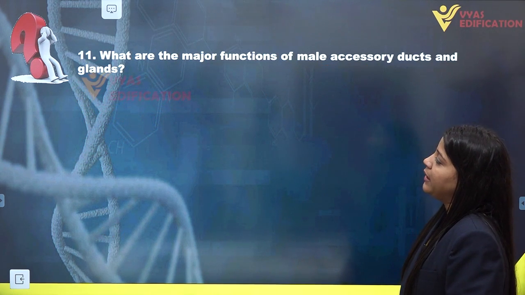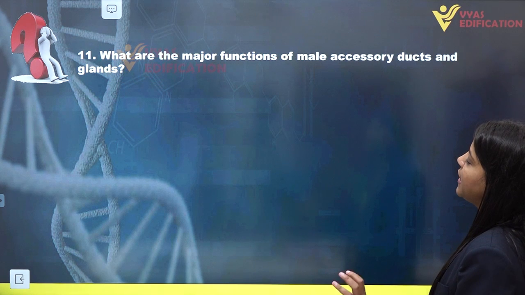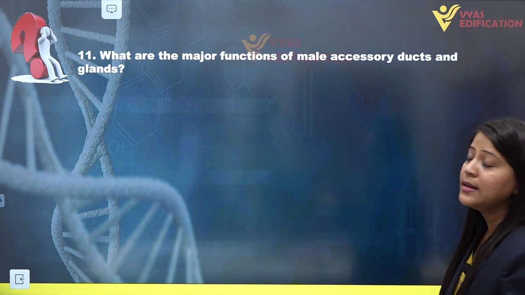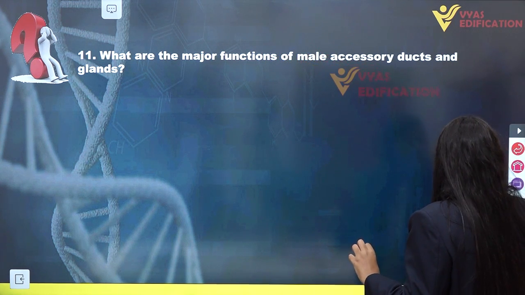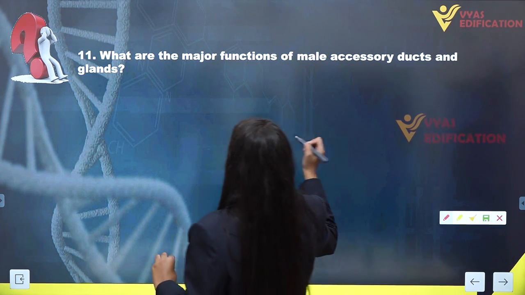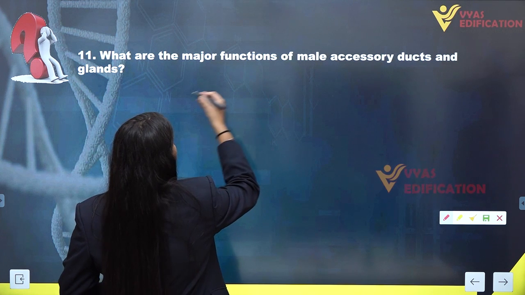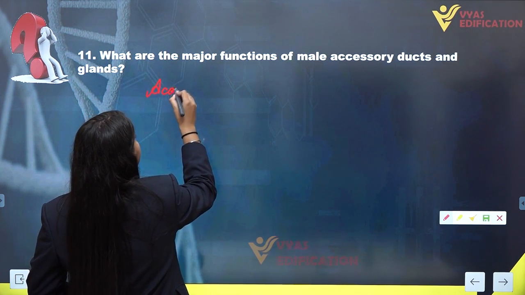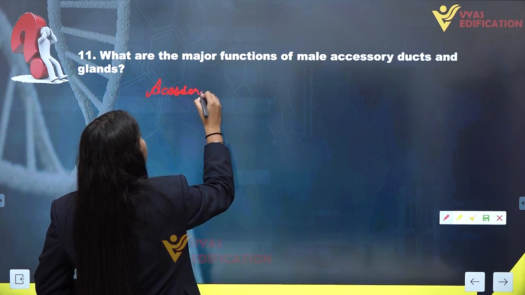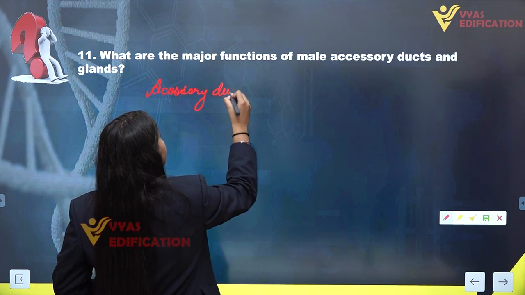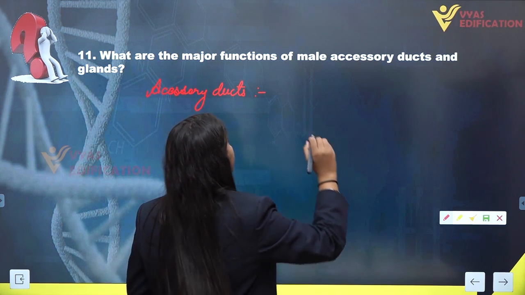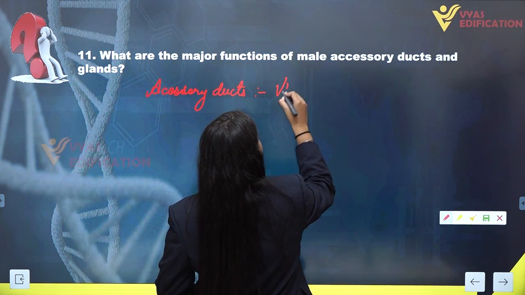Next, question number 11 is asking what are the major functions of male accessory ducts and glands. We are asked about the functions of male accessory ducts and glands. If we talk about the male accessory ducts, first of all, they include ducts like the vas deferens.